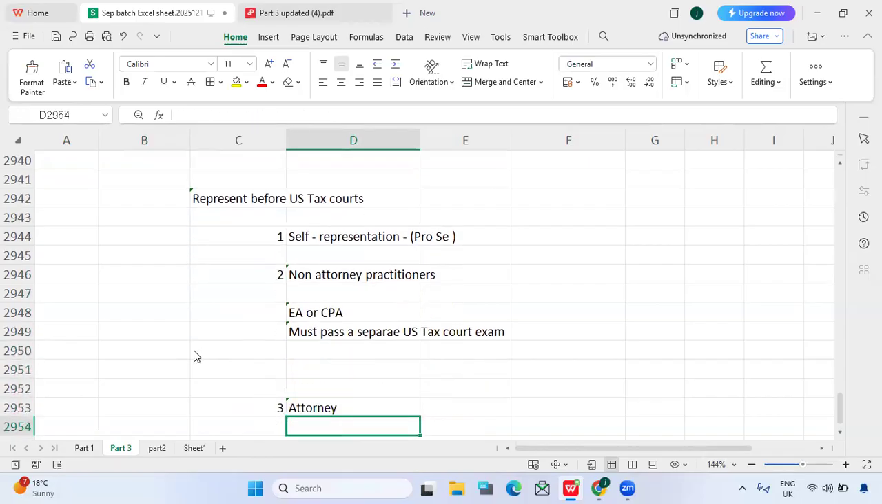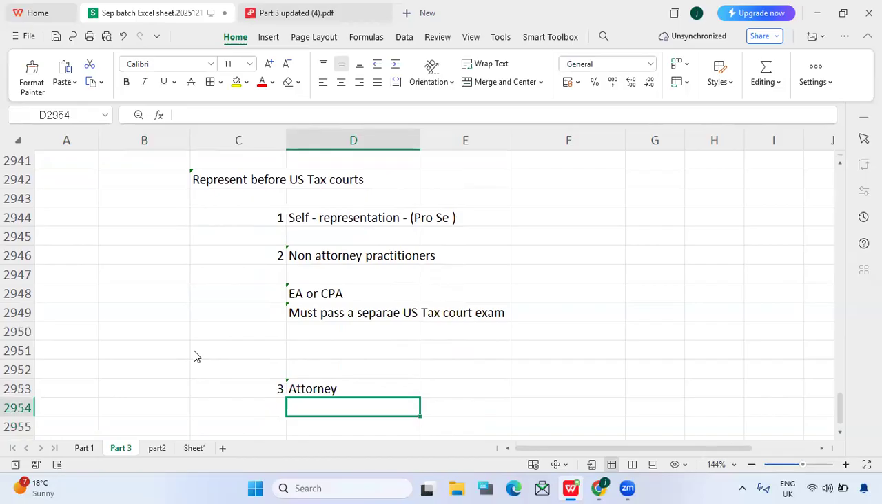So what about attorneys? Do they need to write any exam? No tax court exam required, because he is already an enrolled practitioner. So why would he need to write any exam? Not required at all.